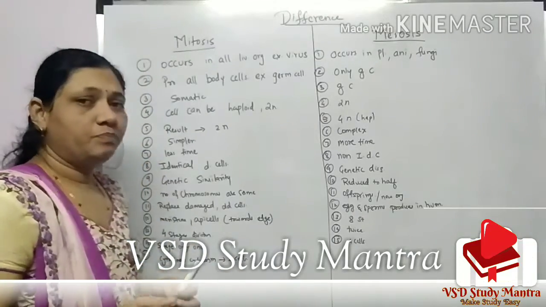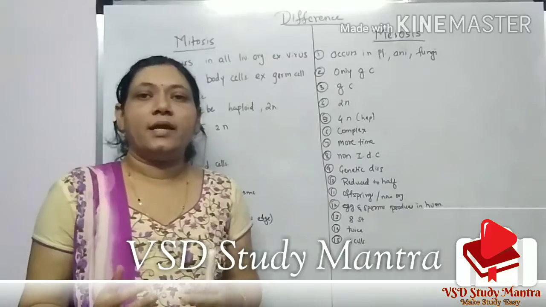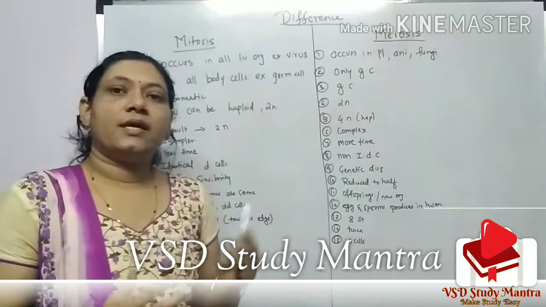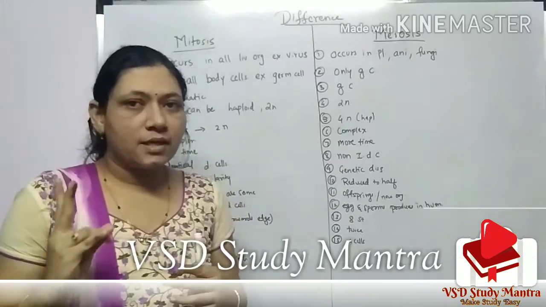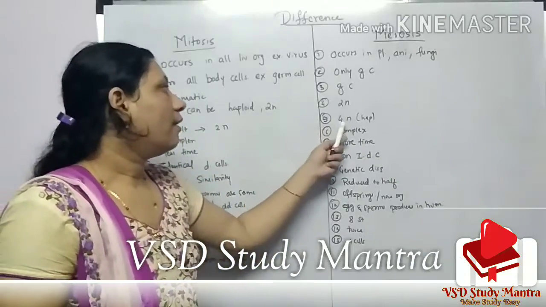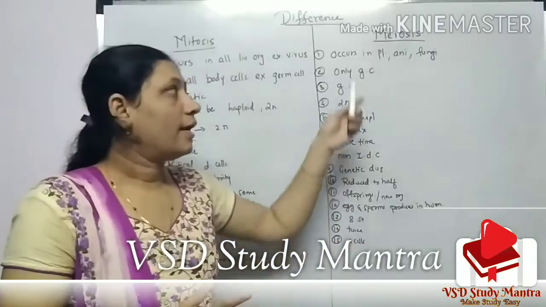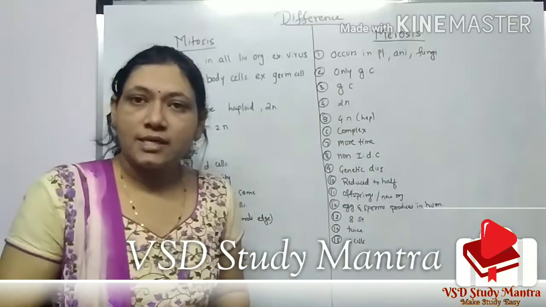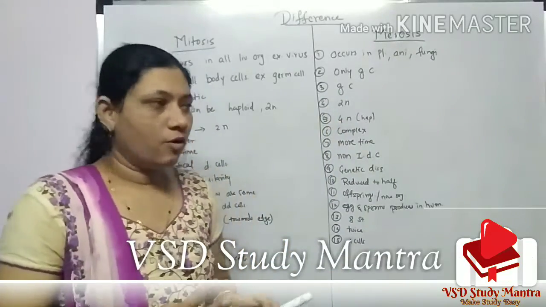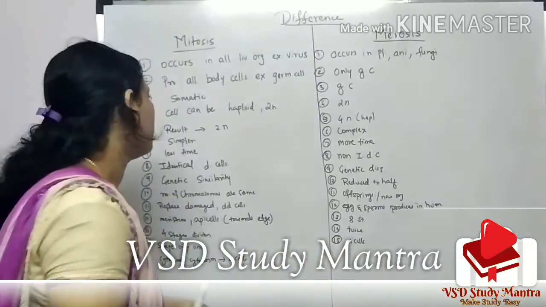Fifth point, the result obtained in mitosis division is 2 cells that are diploid, but in meiosis the result obtained is haploid cells, that is 4 cells.